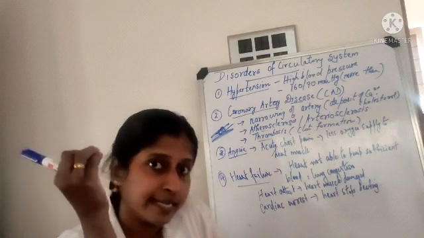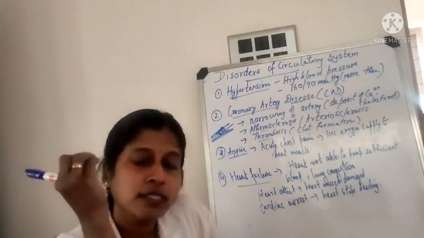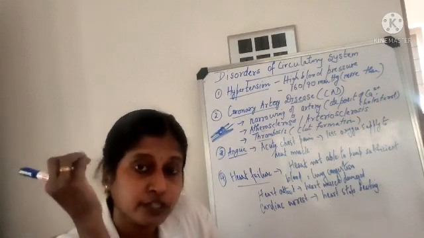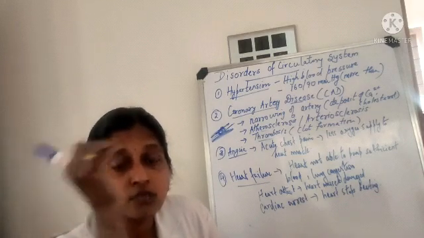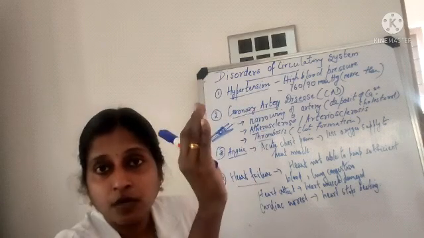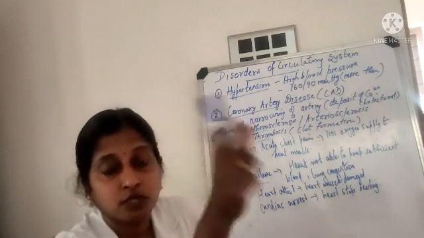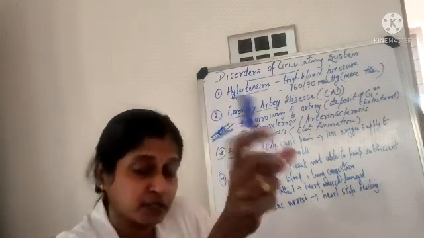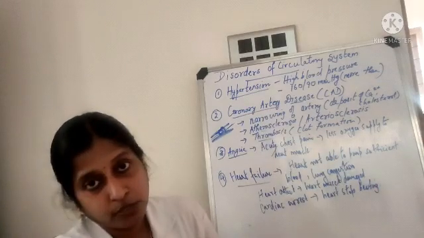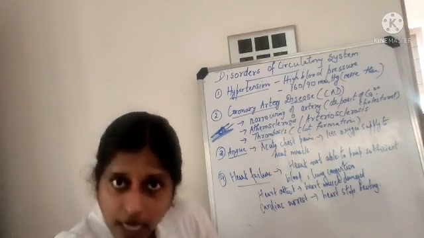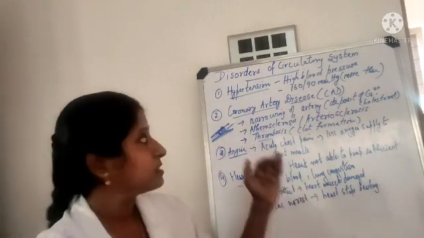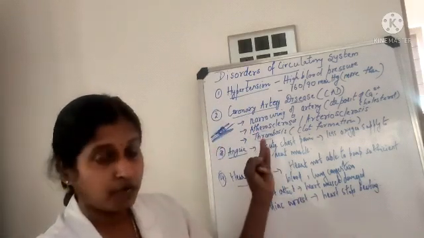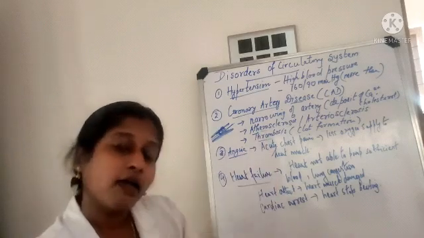You can find heart attack is there. And when all these cells of the heart are stopping to function, in that case it will lead to a cardiac arrest. Most of the cells are stopping their function. What is the function of the heart? Beating. Beating function is stopped. Then it will lead to a condition called cardiac arrest. Okay. So these are the disorders of the circulatory system: hypertension, coronary artery diseases, angina, and heart failure.